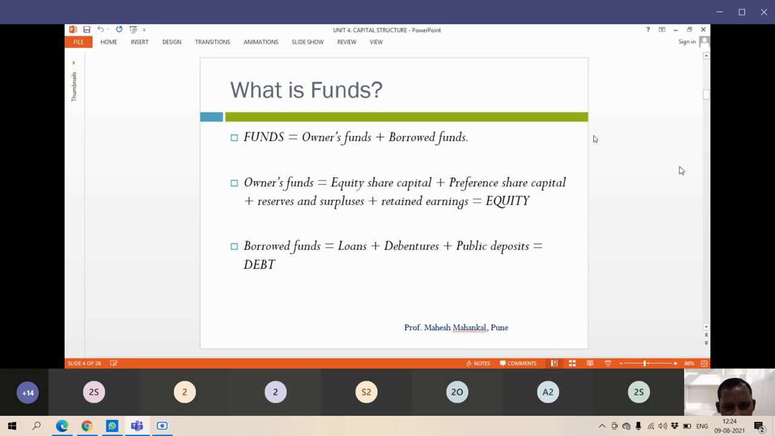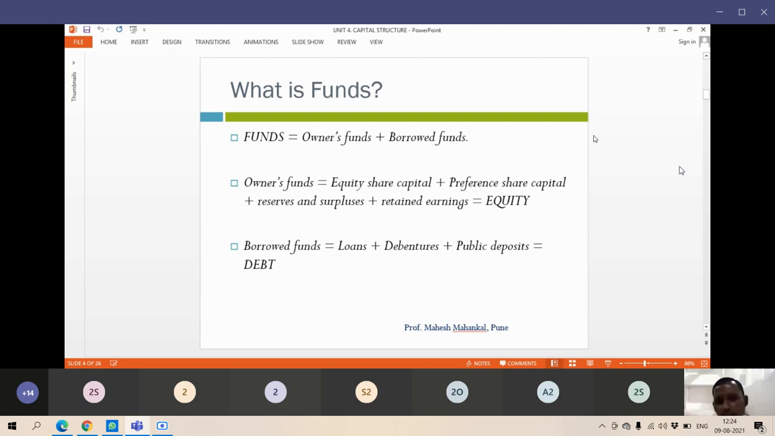Okay, debentures interest you have to pay. Regularly you have to do this. This borrowed fund is one type of liability that arises from borrowed funds. The interest you have to pay anyhow. If your company earned a profit or a company earned a loss, you have to pay interest. Okay, that is there in the borrowed fund.